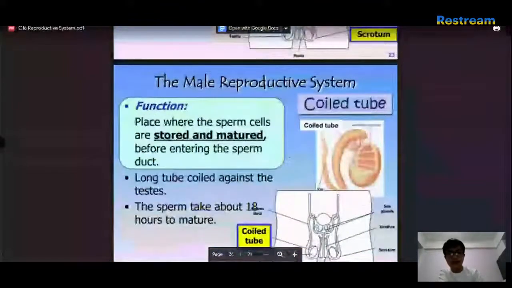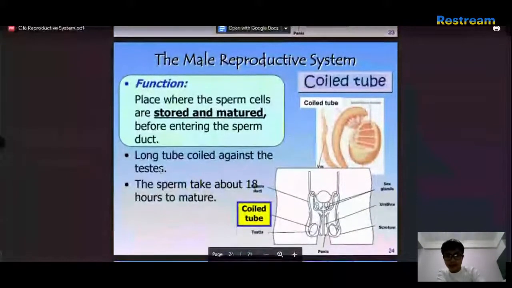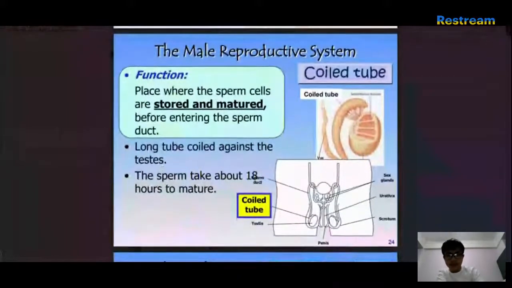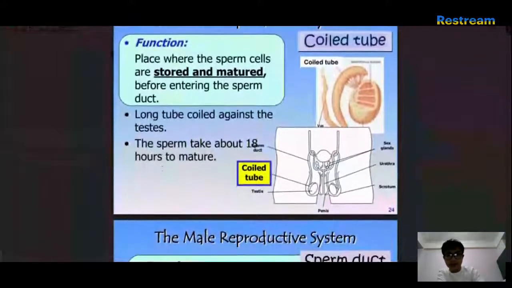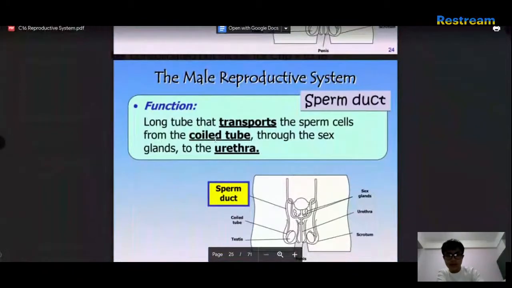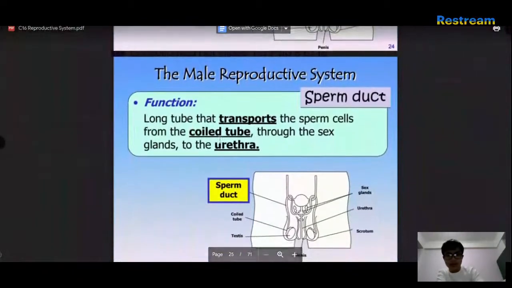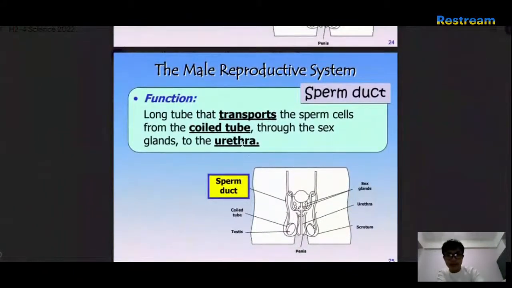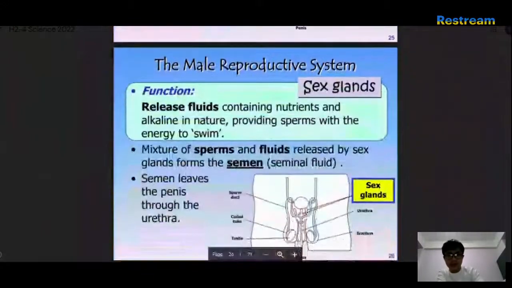Okay, coiled tube. Place where the sperm cells are stored and matured. Long tube coiled against testes. Sperm take 18 hours to mature. Okay, long sperm duct. Long tube that transports sperm cells from coiled tube to urethra.